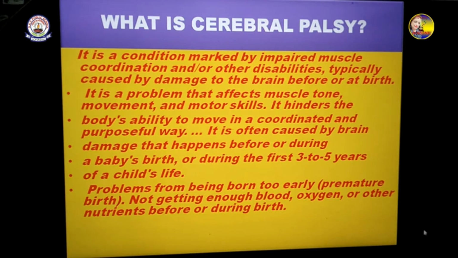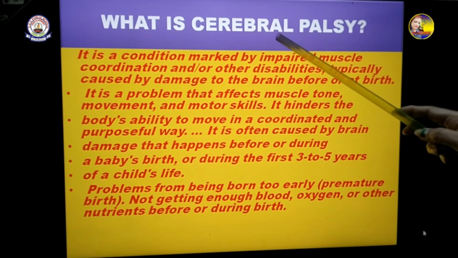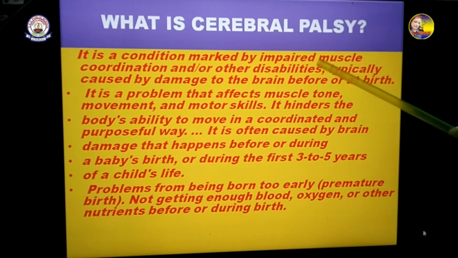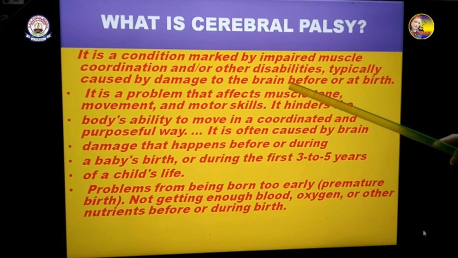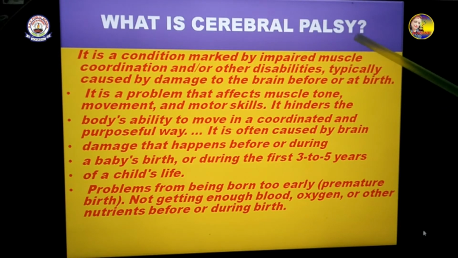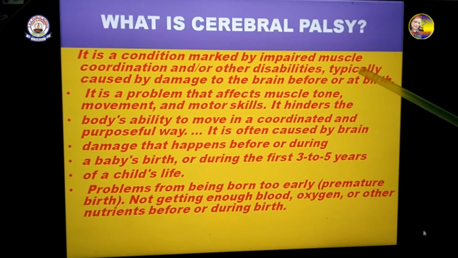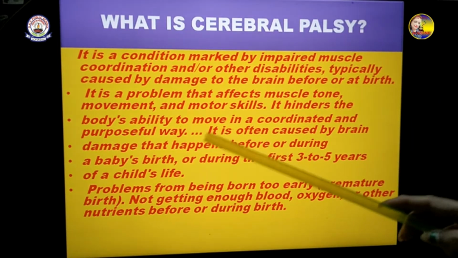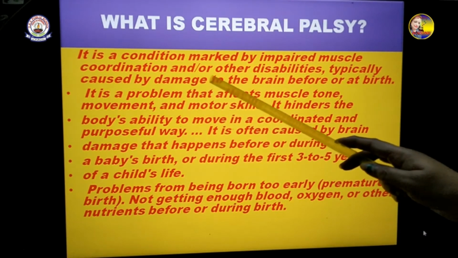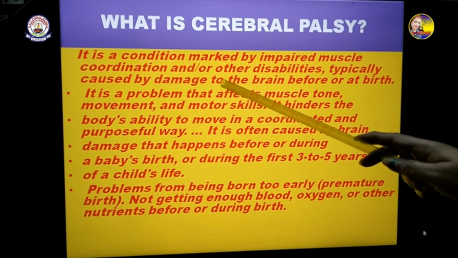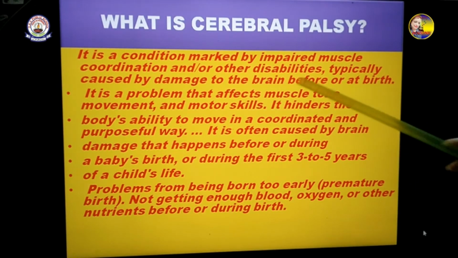What is cerebral palsy? In this lesson we are going to take up a child who is suffering from cerebral palsy. This is one sort of disorder which is not making the child move about or speak or talk. So we are going to see what is cerebral palsy. It is a condition marked by impaired muscle coordination or other disabilities typically caused by damage to the brain before or at birth. The muscles that we have make us do different types of work.